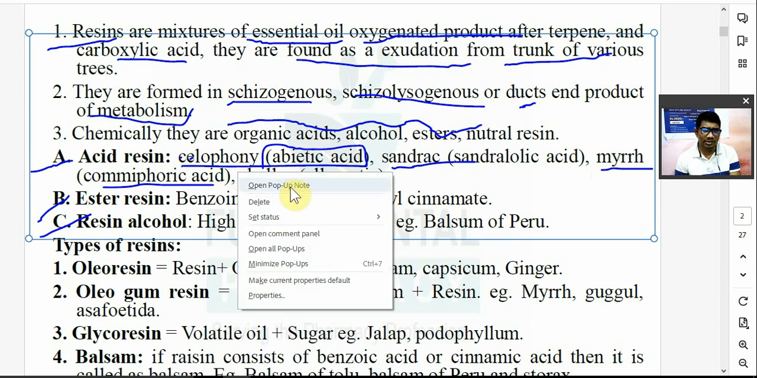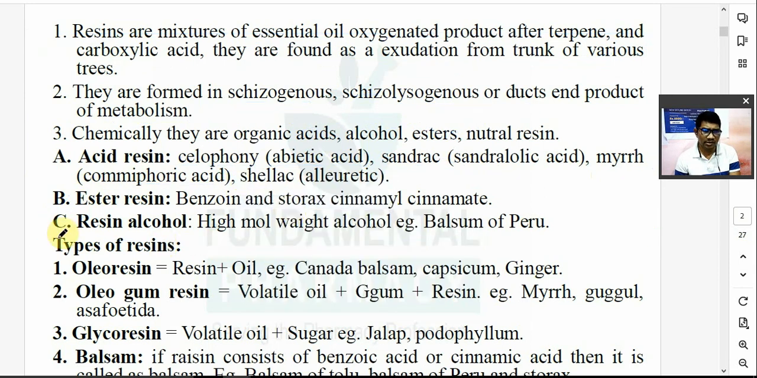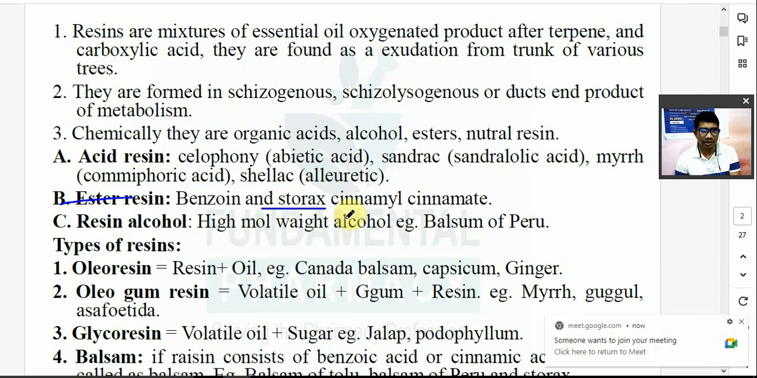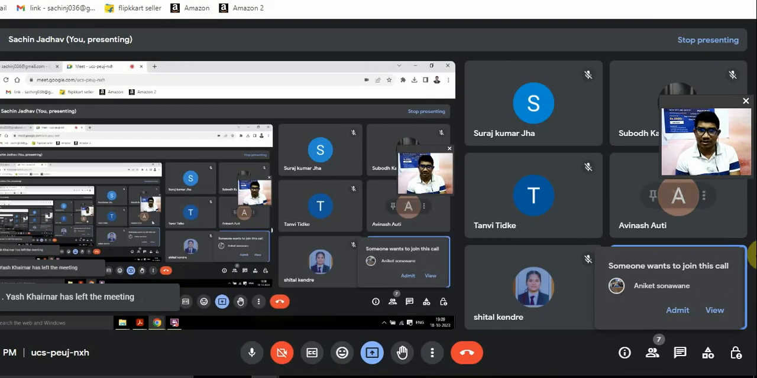Now, next is nothing but the ester resin. Ester resin किसमें है? Mostly it is found in benzoin and storax as well. इसमें क्या है? कौन सा है? Cinnamyl cinnamate. Cinnamyl cinnamate is the ester resin. Cinnamyl cinnamate क्या है? Ester resin होता है.